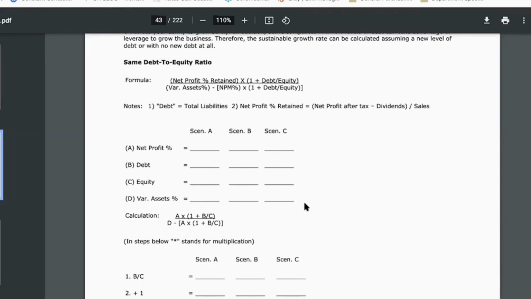Some of those assets are considered variable. Variable meaning as revenue grows, we need more of those assets. We call those variable assets. Revenue goes up, we need more of these assets. So a good example of a variable asset would be inventory. As our sales go up, we need more inventory.